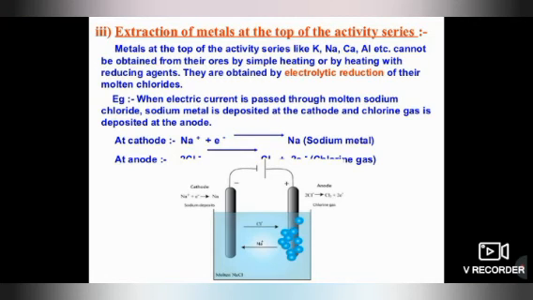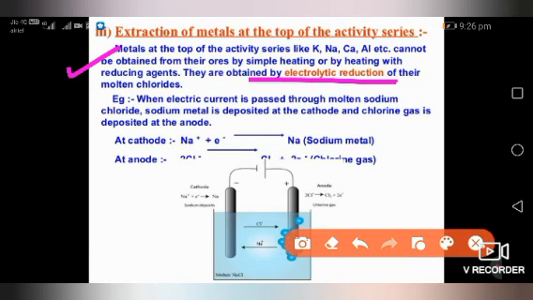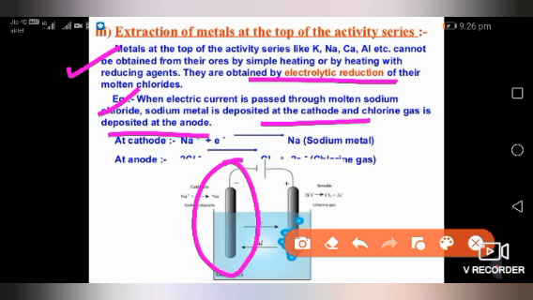Okay, extraction of metal at the top of the activity series is an electrolytic process, in which what is happening is that they cannot be obtained from their ore by simple heating or by heating with a reducing agent. They are obtained by electrolytic reduction at high temperature. When electric current is passed through molten sodium chloride, sodium metal is deposited at the cathode and chlorine gas is deposited at the anode. Now what is cathode and anode? The negatively charged rod is called the cathode, the positively charged rod is called the anode.